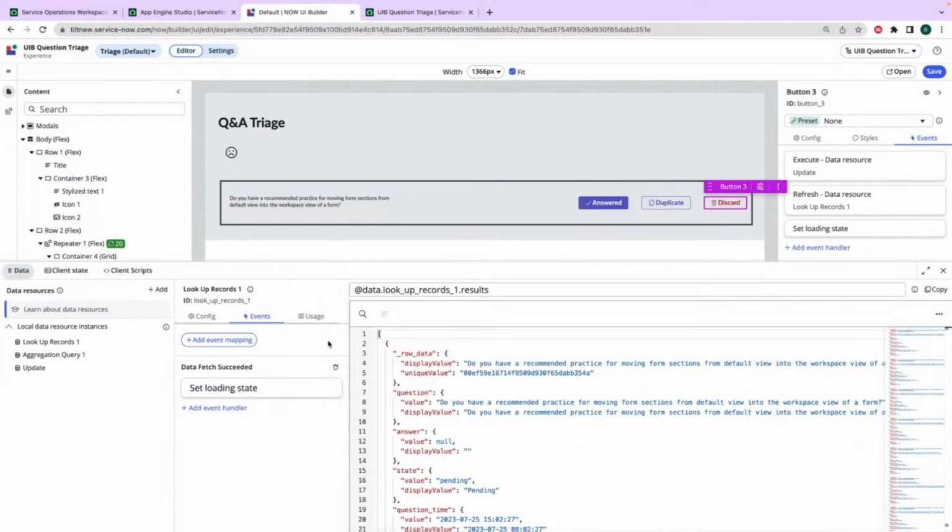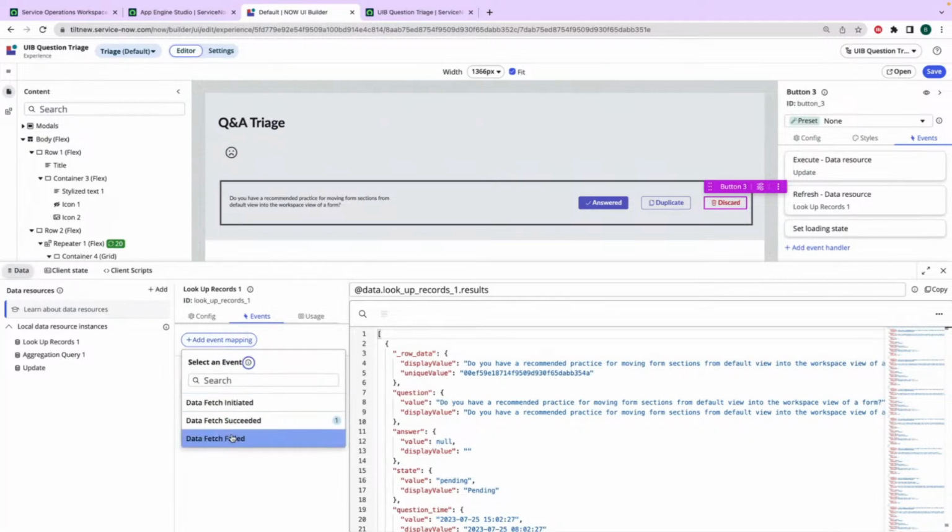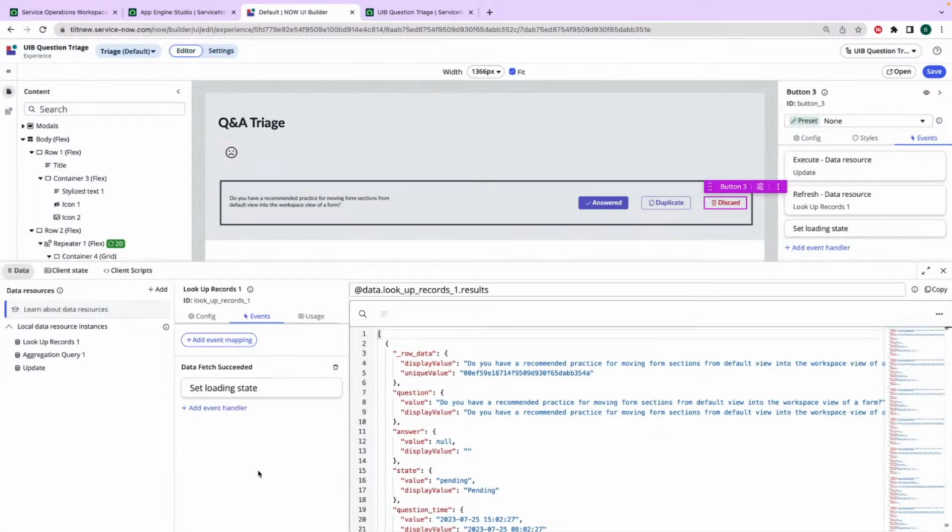I didn't know you could add events onto data resources. Interesting. Yeah, it's a really good tool to add events to data resources. You can do a lot of error catching and error handling here. And UI Builder is really built to be reactive.